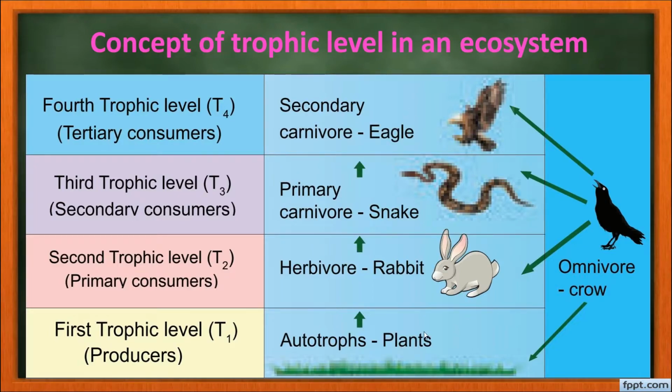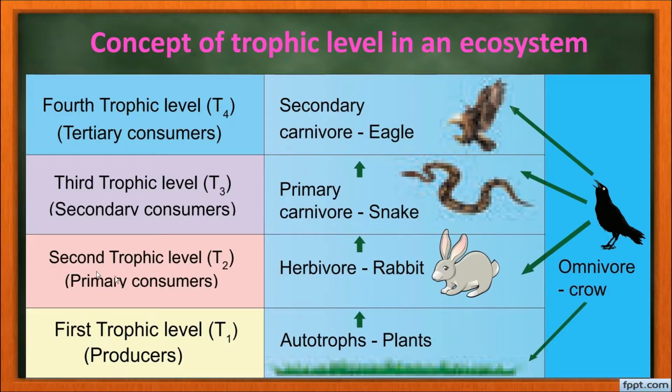The position at which an organism lies in the food chain becomes the trophic level of the organism. So what is a trophic level? Trophic level refers to the position of an organism in the food chain. The number of trophic levels will be equal to the number of steps in the food chain. Green plants occupy the first trophic level. They are producers. The first trophic level is occupied by producers.